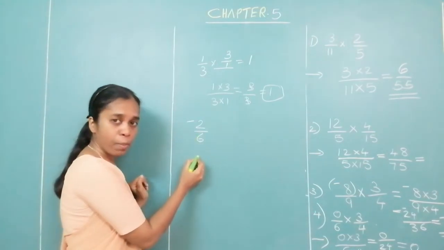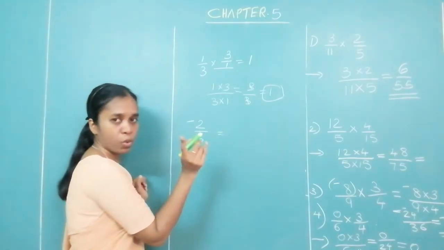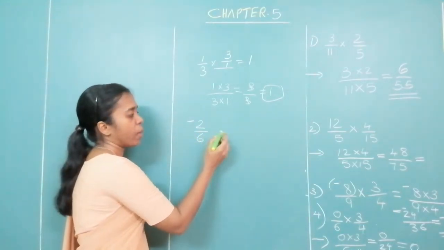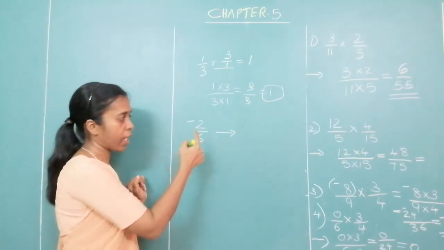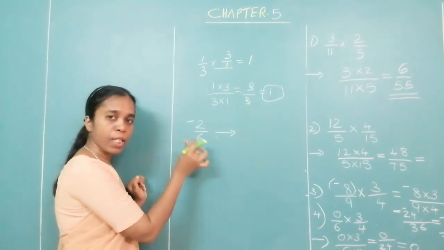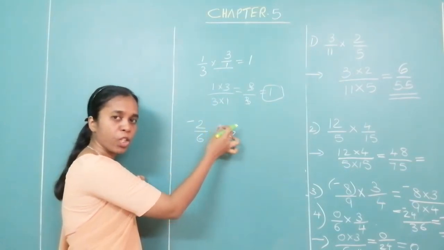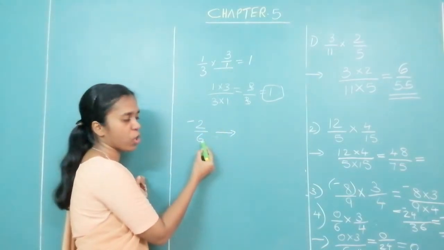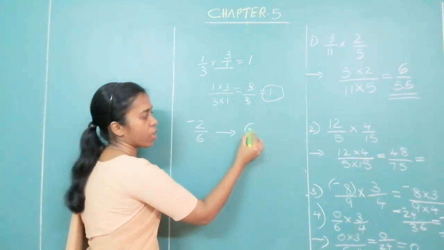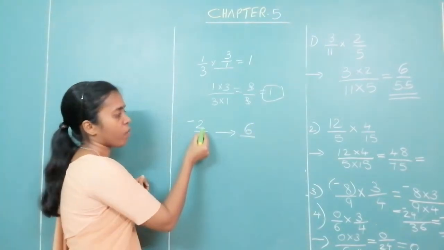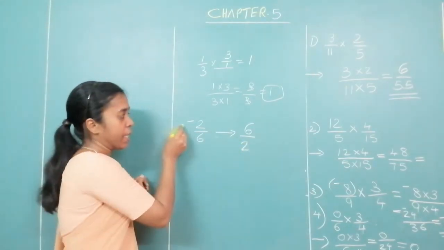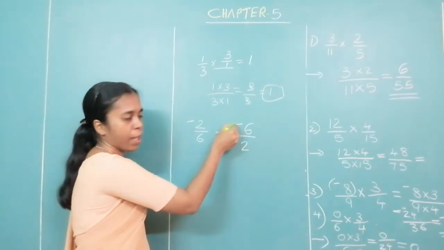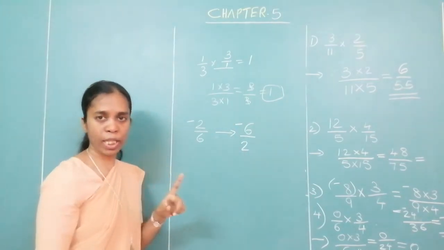I am asking about multiplicative inverse. The multiplicative inverse of minus 2 upon 6. Write the reciprocal. That is, the denominator should be written as numerator, and numerator should be written as denominator. So what is your denominator over here? 6. That will become the numerator. What is your numerator over here? 2. So that will become the denominator. Sign will be same. Sign does not change.